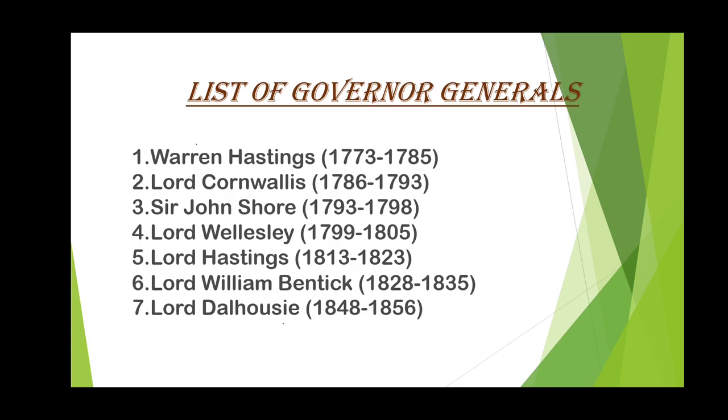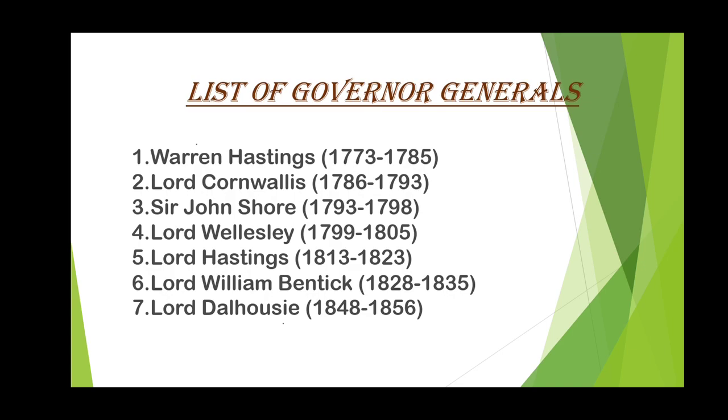So children, I just want to say that whatever is there in the book, only that much part I have included. Whatever is not required, that I have not taken. So some other Governor Generals were there, but their name is not mentioned in the text, so I have not included their names over here. So after Wellesley, somebody else was there, and then came Warren Hastings again in 1813 till 1823.